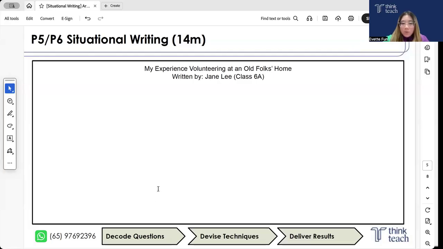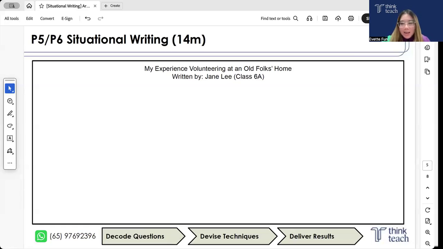Now, where should the title go then? In the middle, okay? Most prelim scripts that we have seen have placed the title in the middle. And on the next line, you do want to include the name of the writer, okay? Because this is formal writing. So we do need our first name and our surname as well. Similar to your formal writing, if the surname is not provided, like in our task today, you just need to make one up. All right. Since you'll most likely be writing an article for a school context, it is also good to include which class you are from, so readers know exactly which Jane, which David, which Tom, or which Janice you are. After all, there could be like 100 Jane Lees in the school, right?